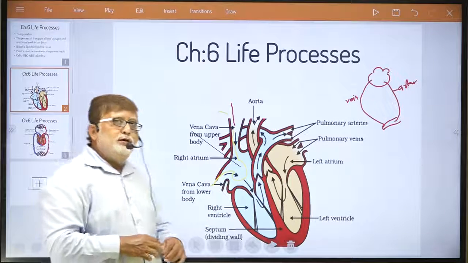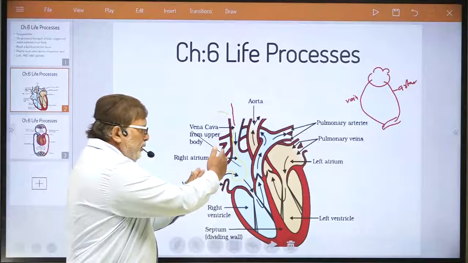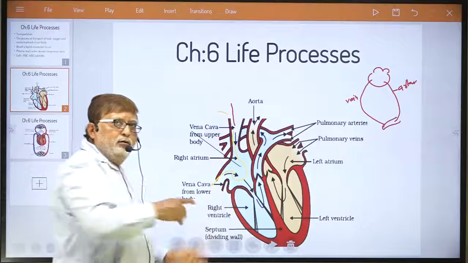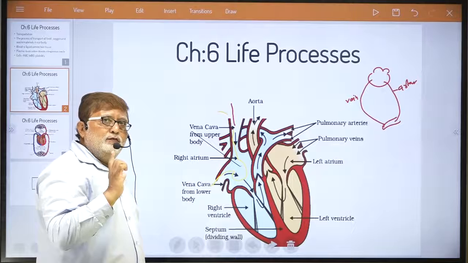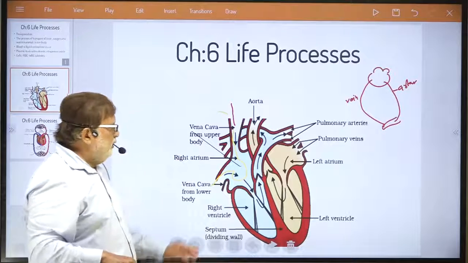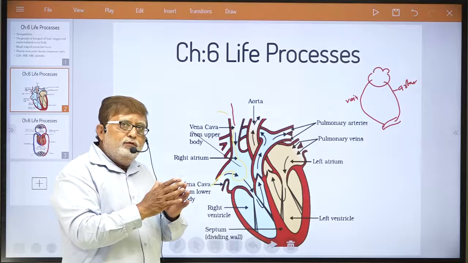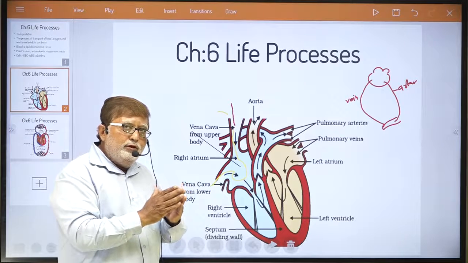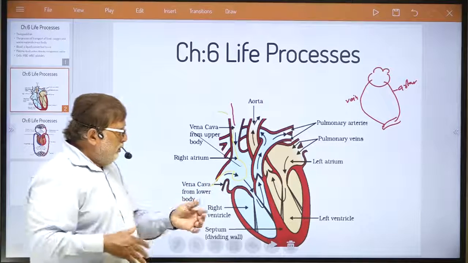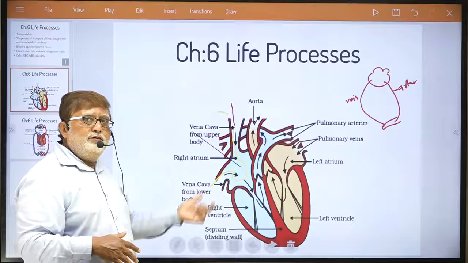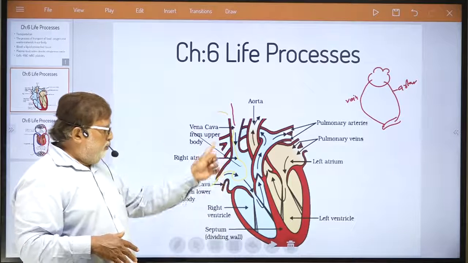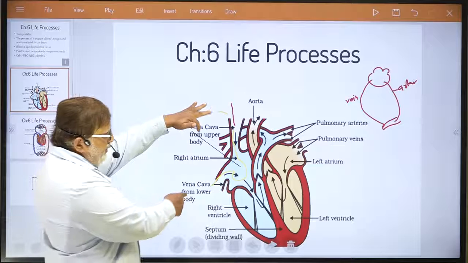Try to understand this process. In the right heart, only impure blood flows. So, what I said, you understood? Impure blood collected from all organs of the body, from all veins, into the main vein called vena cava, superior and inferior vena cava.